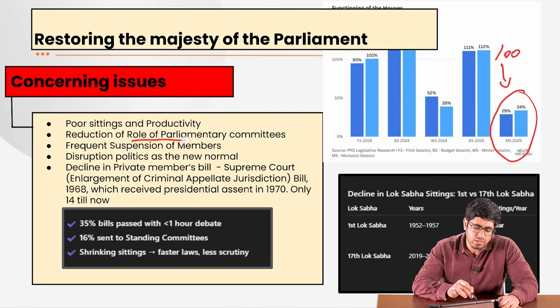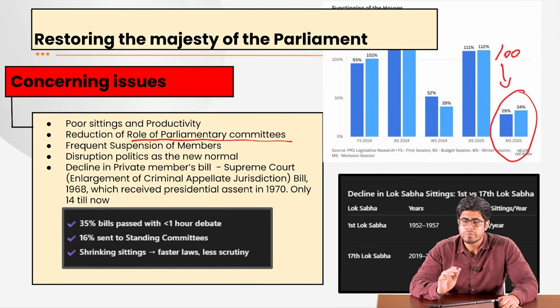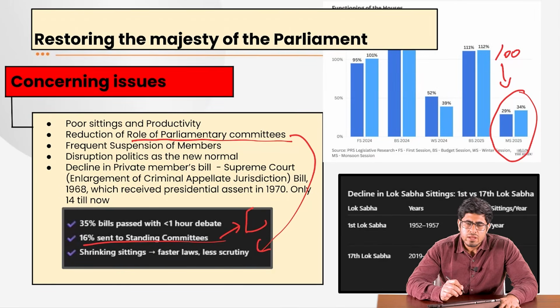Now, there is a reduction in the role of parliamentary committees because bills are not thoroughly discussed. They are being referred to the parliamentary committee in a very less frequent manner. Only 16% of the bills were sent to the standing committee. What it leads to is a lack of confidence in the policies of the government because not much political insight goes into it, not much political discussion happens over it. There is frequent suspension of the members. Around 130 members were suspended in one single session of the Lok Sabha earlier.